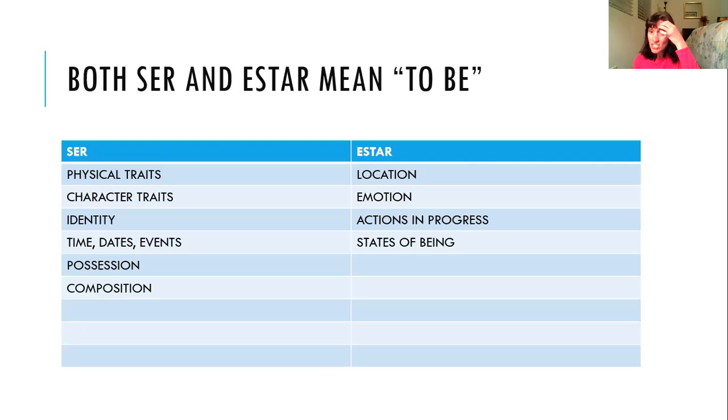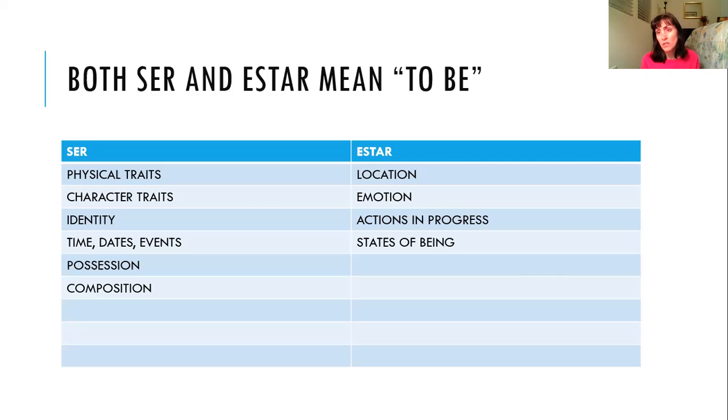We use it for possession. So, for example, this is Pedro's book. That would be ser. And we use it for the composition of things, what things are made of. So the table is made of wood. Those would all be ser. Okay, then we have estar on the other hand. We use estar for location.